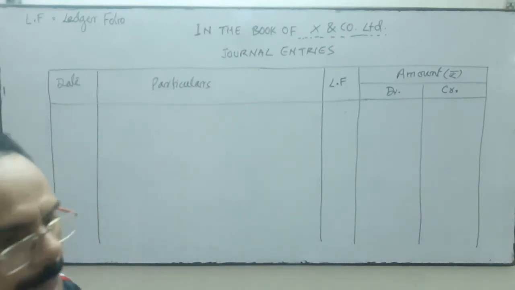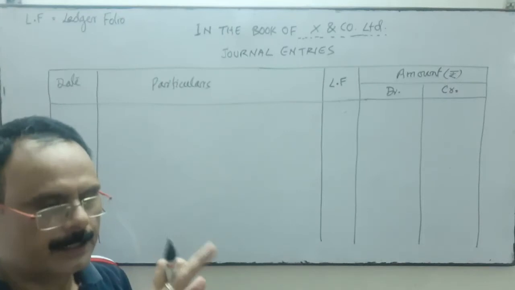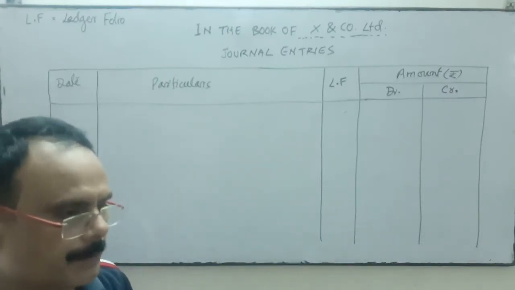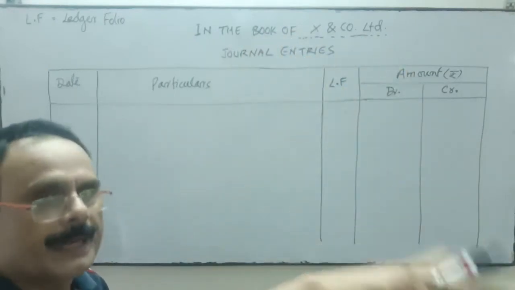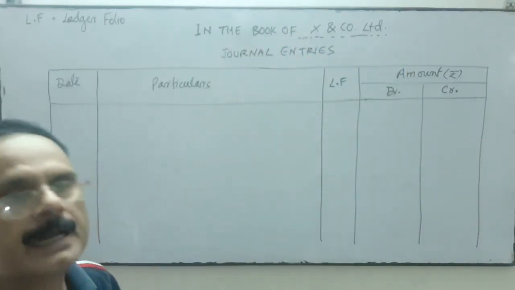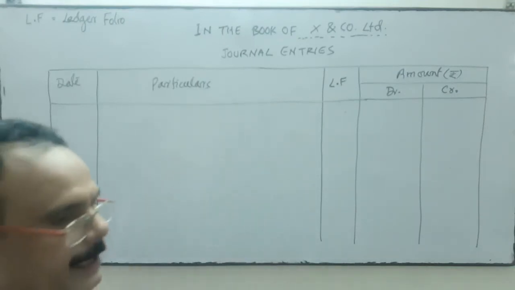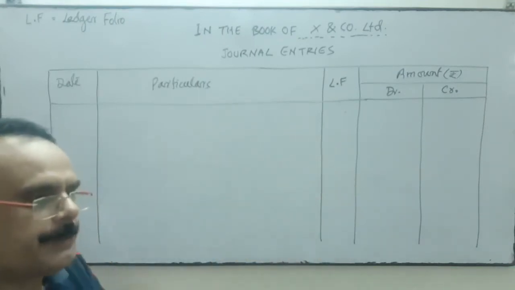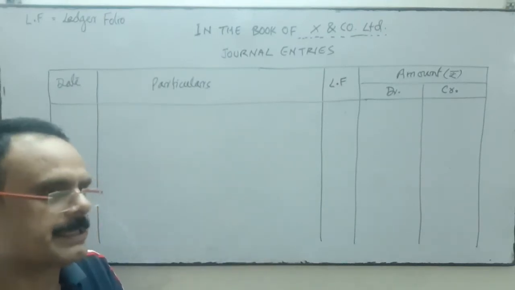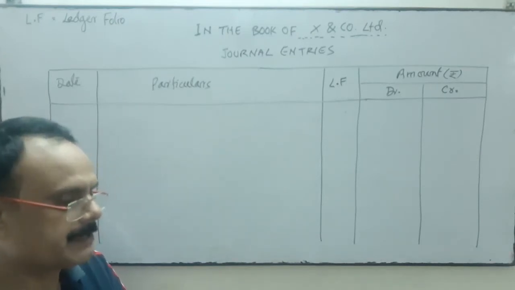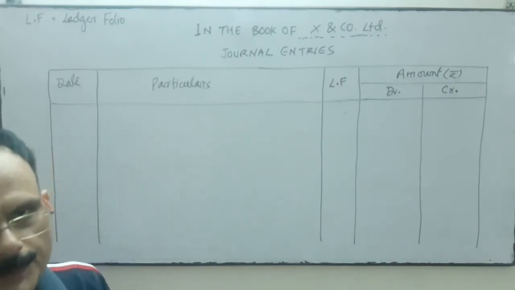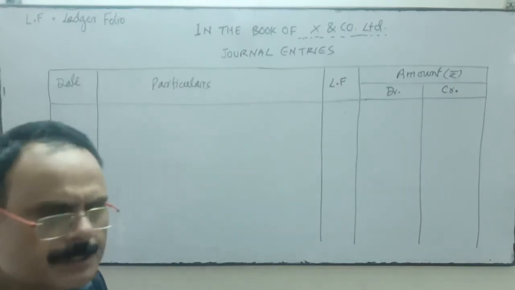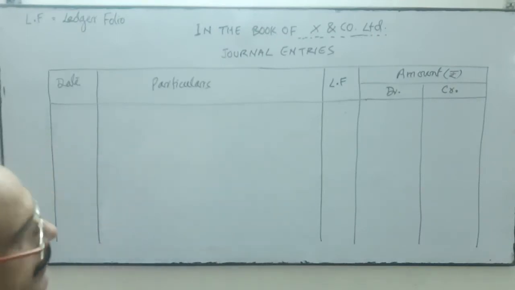So the ledger folio number tells in which ledger and in which page this transaction is posted. Accordingly we can verify it. We directly turn to page number 56 and see whether this transaction is posted to that ledger or not. Accounting is very scientific.